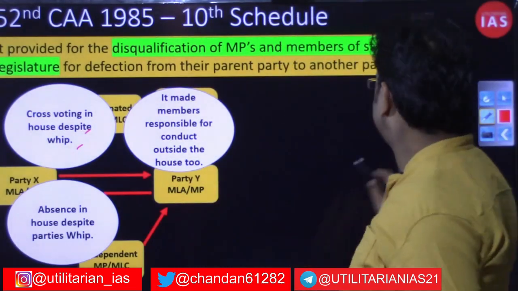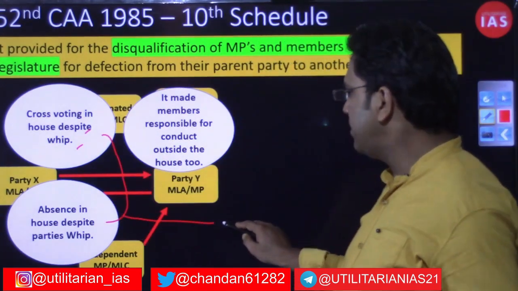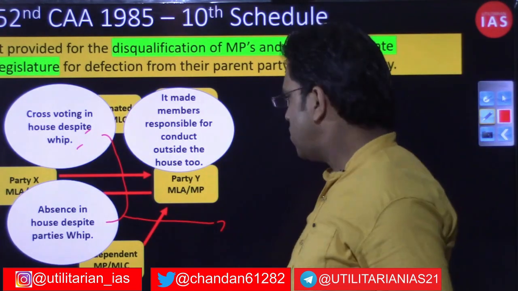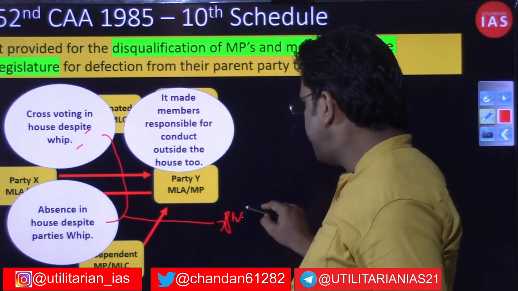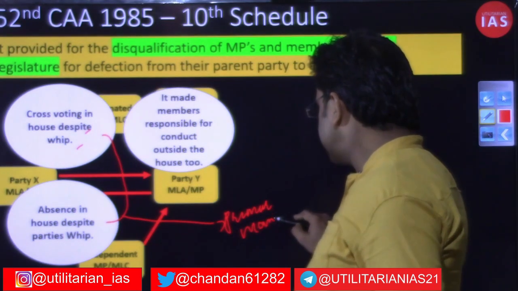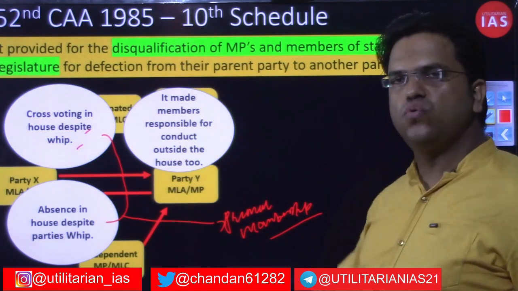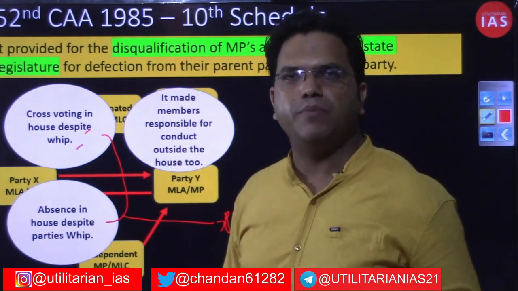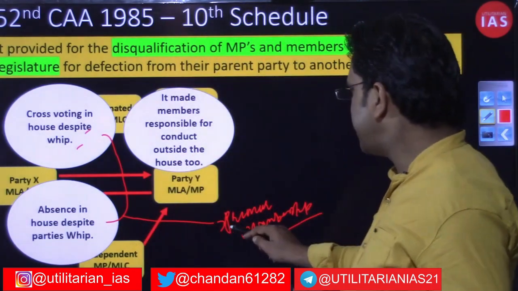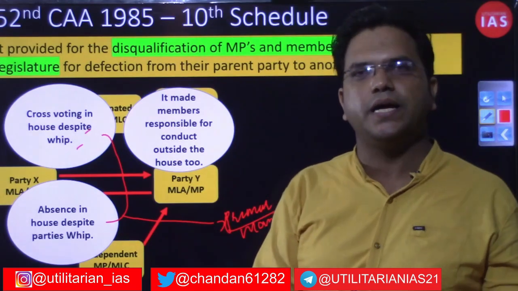The first thing the party leadership can do is take away the primary membership from the political party, or suspend it. But it is not that as soon as a member of parliament or member of legislative assembly has been stripped of primary membership, he is automatically disqualified.